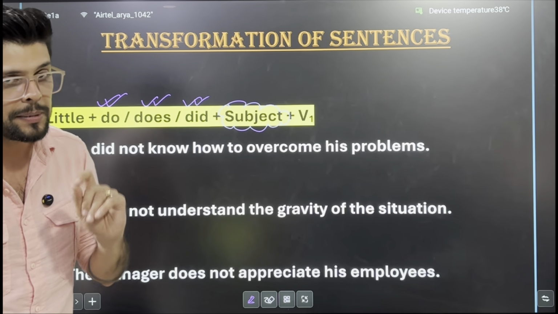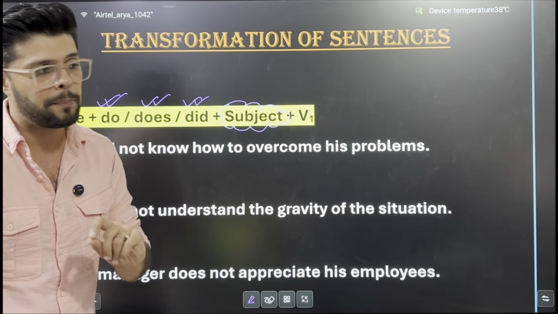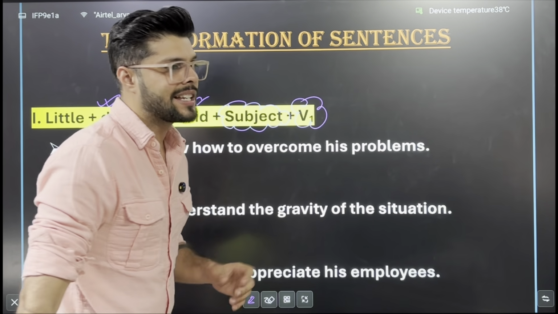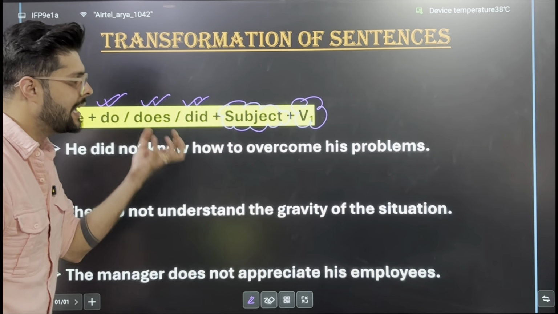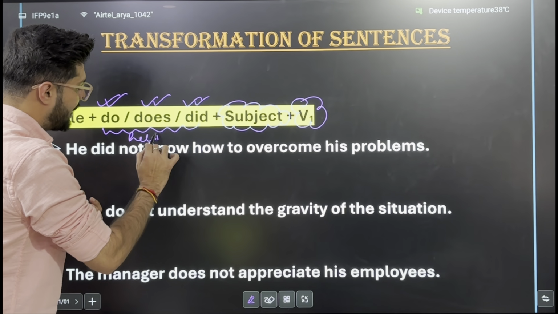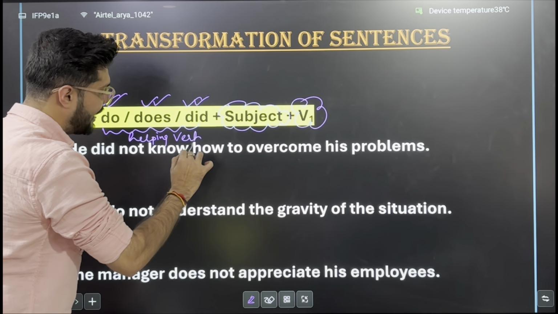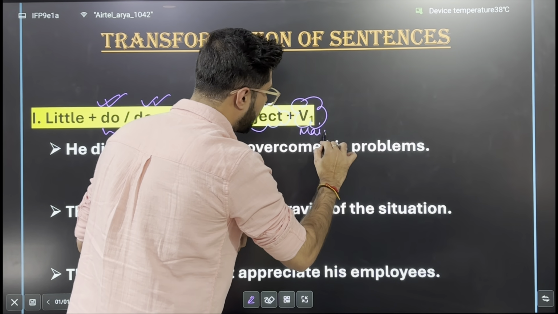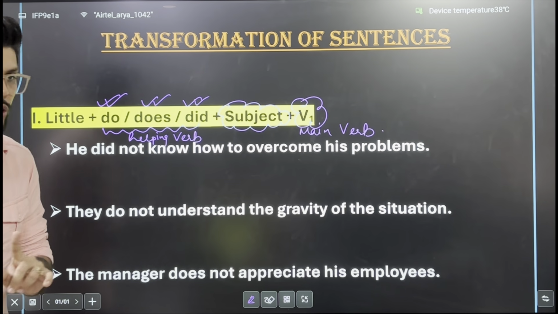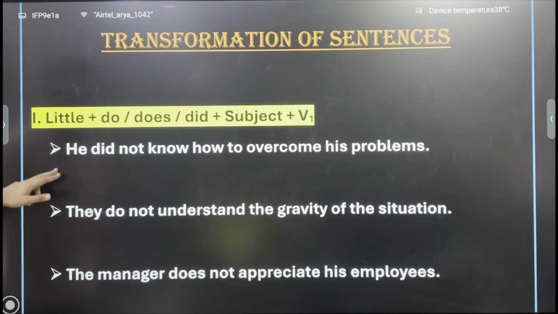आपको याद होना चाहिए कि मैंने बताया था, whenever you make use of the helping verb do, does or did, your main verb has to be in its present form. ठीक है? Helping verb अगर do, does, did होगा, if you're making use of helping verb do, does or did, your main verb has to be in its present form, V1 form. So let's do the question, we'll understand better.